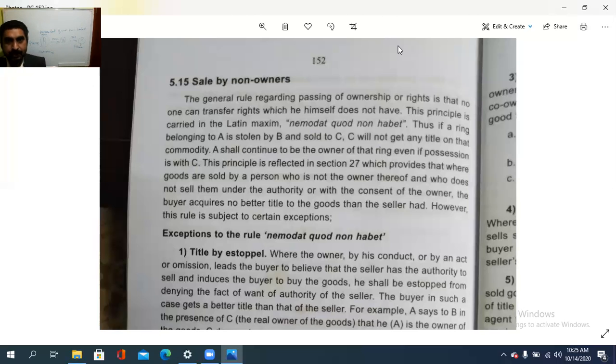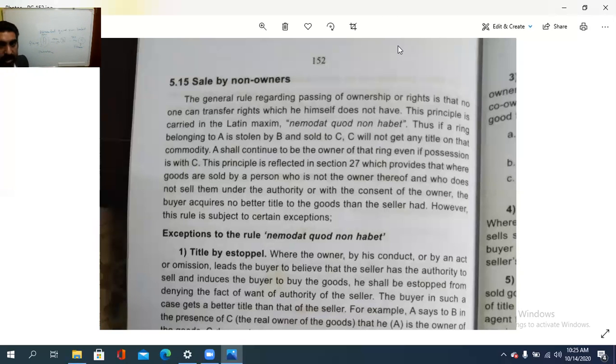C. This principle provides that where the goods are sold by a person, B is selling, okay, who is not the owner and who does not have the authority vested with him to sell, isn't it? Yes, so if it is given to C, it would have been with the consent of A, isn't it? So that is the case.